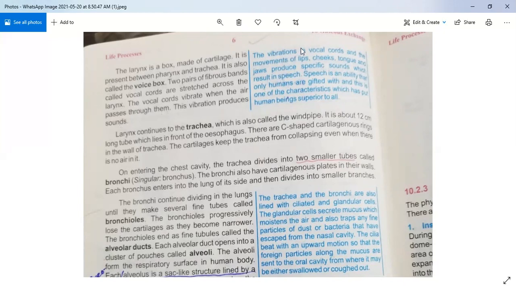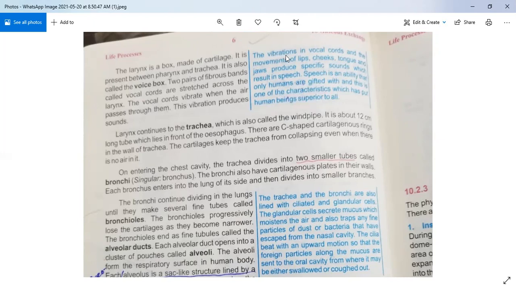The vibrations in vocal cords and the movements of lips, cheeks, tongue and jaws produce specific sounds which result in speech. Speech is an ability that only humans are gifted with, and this is one of the characteristics which has put human beings superior to all. Okay, so this is a very important explanation.